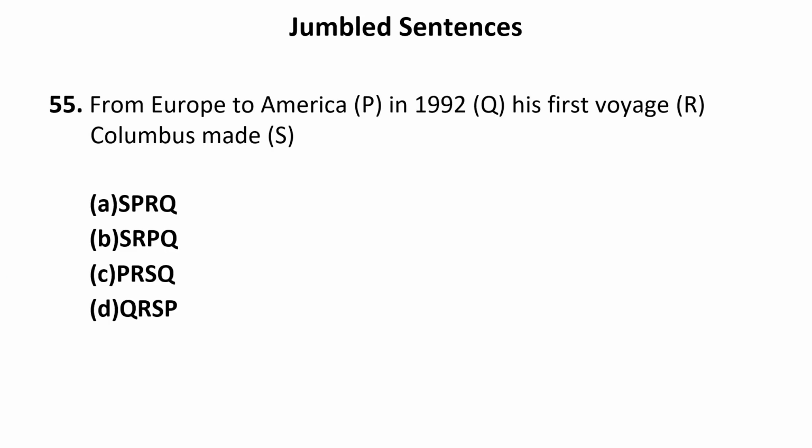From Europe to America in 1992, his first voyage Columbus made. Now this one is again very simple. Columbus made his first voyage from Europe to America in 1992. So it should be SRPQ. So SRPQ is given in option B.